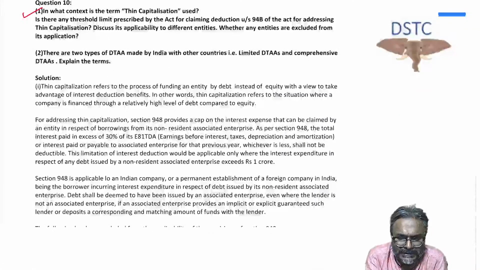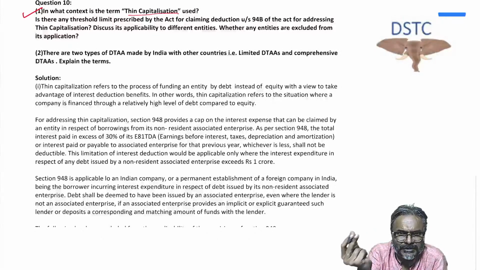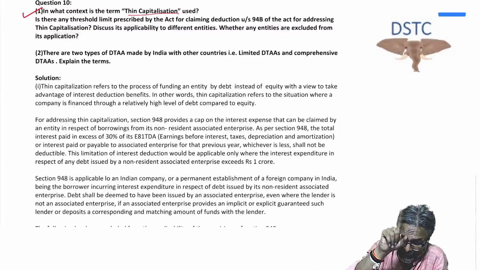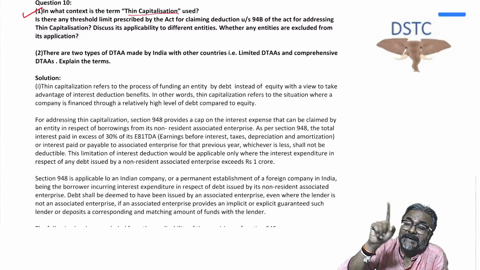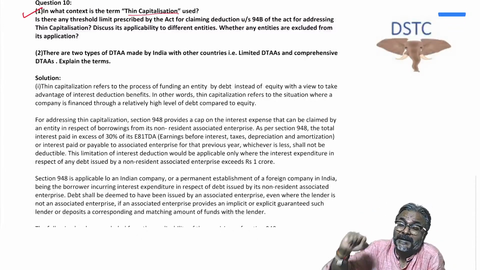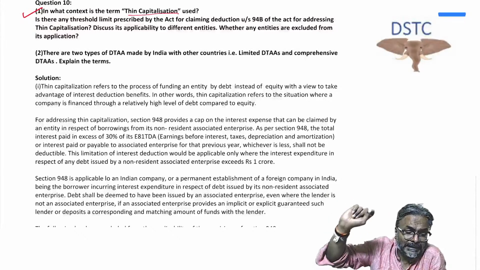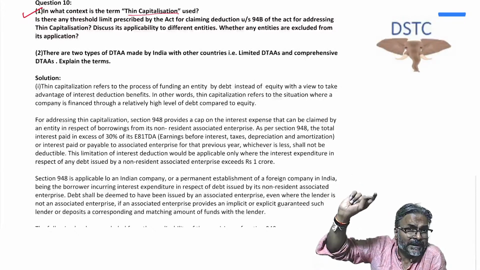In what context is the term thin capitalization used? So students, thin capitalization means what? Its meaning is that when the debt exceeds the equity, and when the SSE, instead of raising the fund through equity, is raising the debt. And why is he raising the debt? What is the reason why he wants to raise the debt?